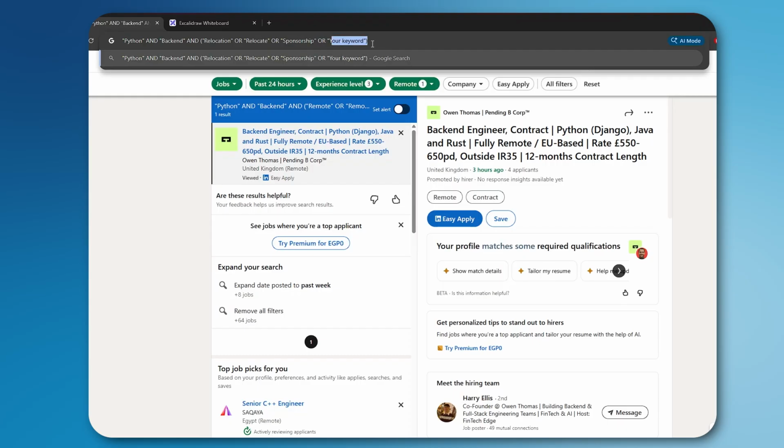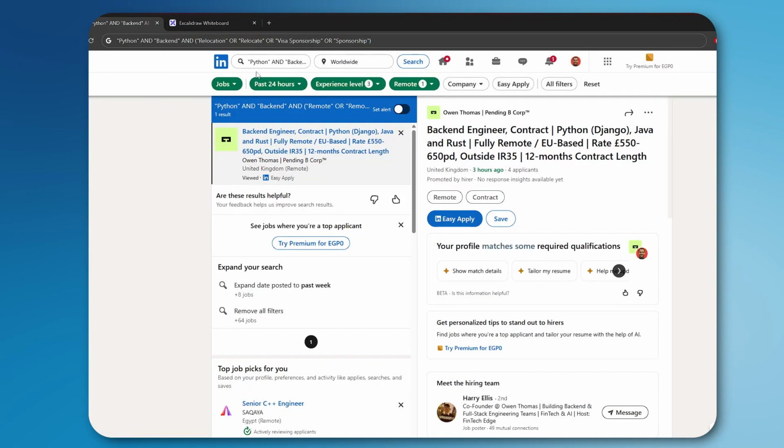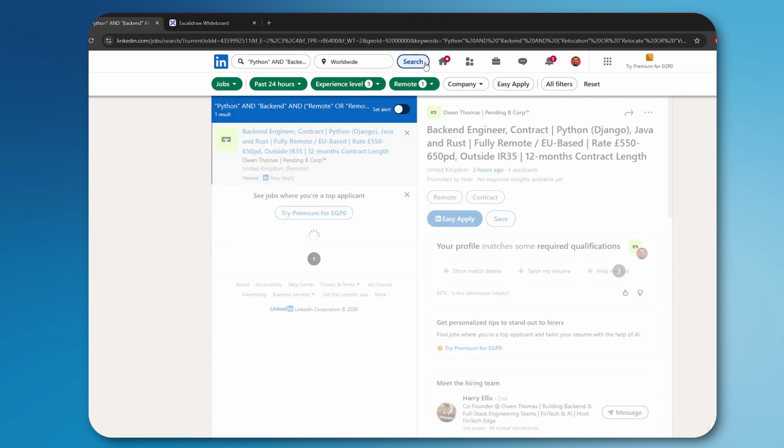Maybe you can also include two-word keywords like visa sponsorship, not just sponsorship. So let's put this OR at the end, because we want visa sponsorship to be more important than sponsorship.